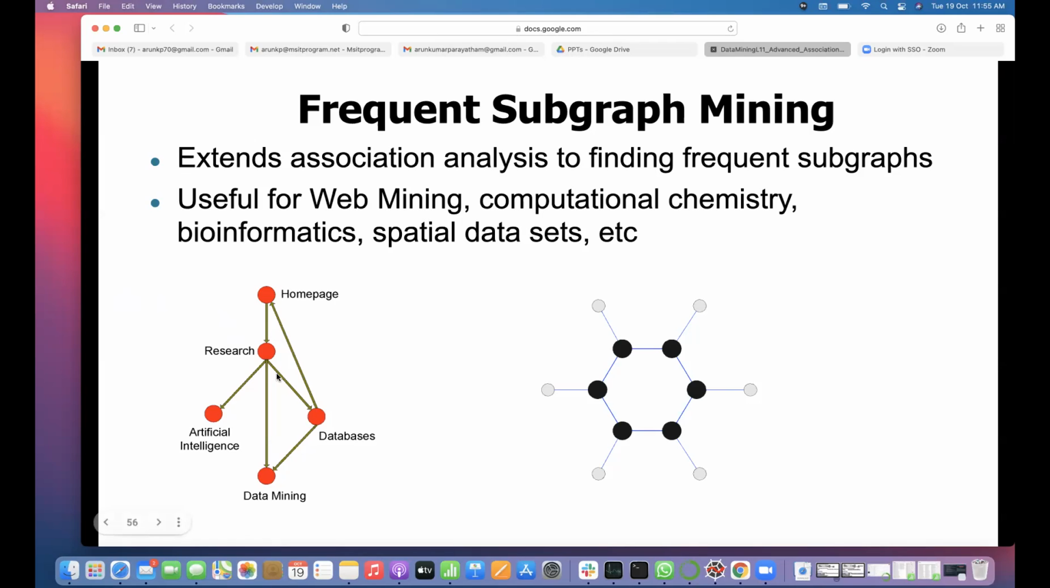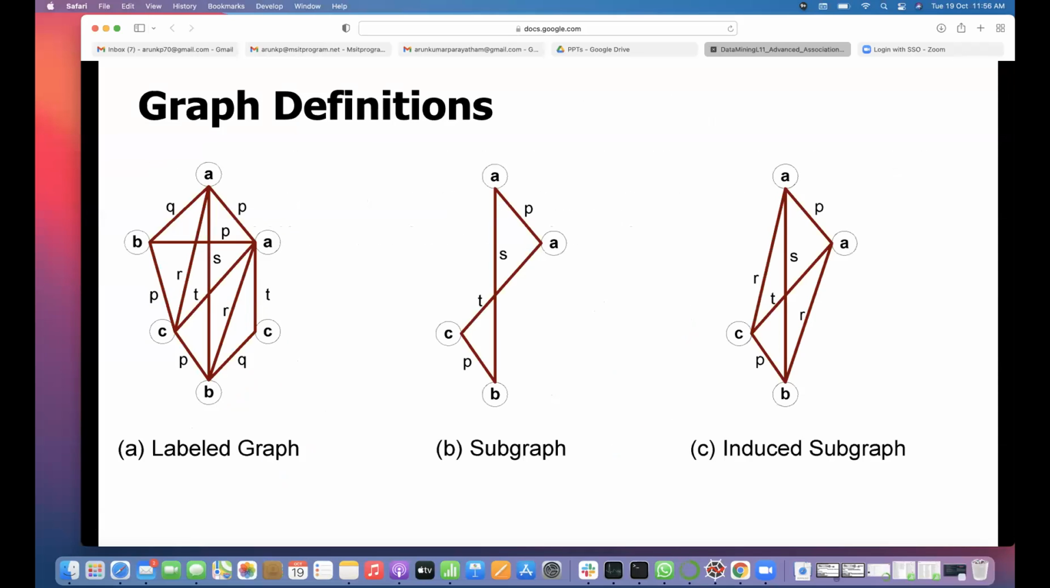Even in web links, which links are more common? Homepage, research, artificial intelligence, data mining, databases, and how people go through the links. These are graph definitions. I don't want to go through all of that, but you can see a simple labeled graph and subgraph. If you take C, A, B, A, that becomes a subgraph here. B is part of A.